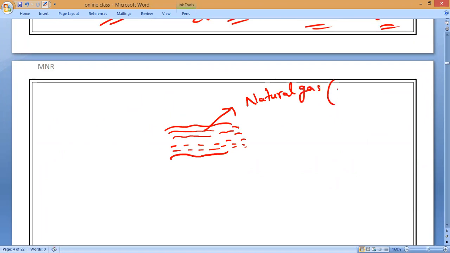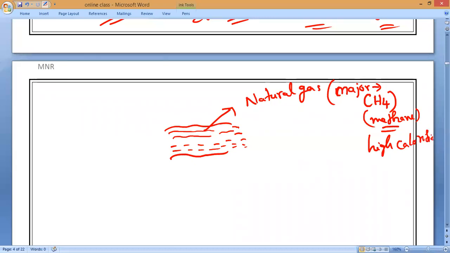Natural gas, the major composition is methane, CH4. Methane is the major composition, which is why it has a high calorific value. What do you mean by calorific value? A substance that produces more heat energy when it is burning, and cooks faster, is called a high calorific value substance.